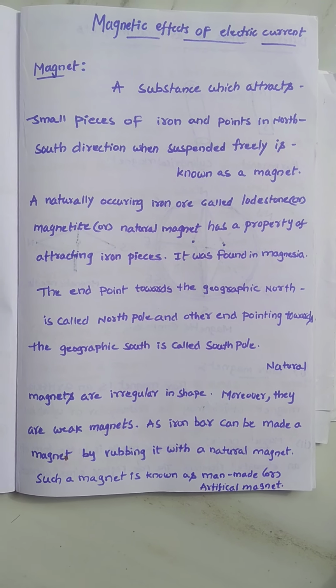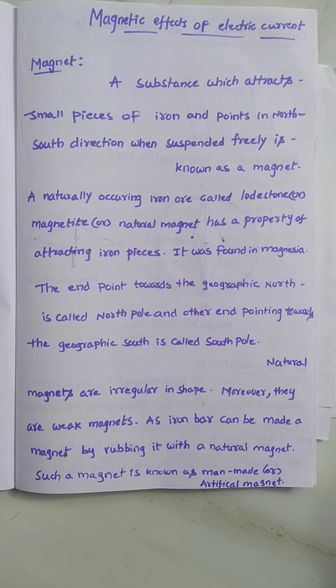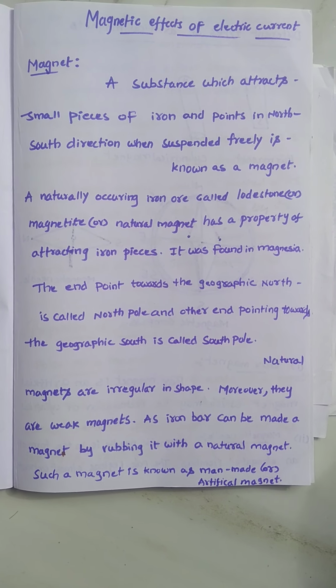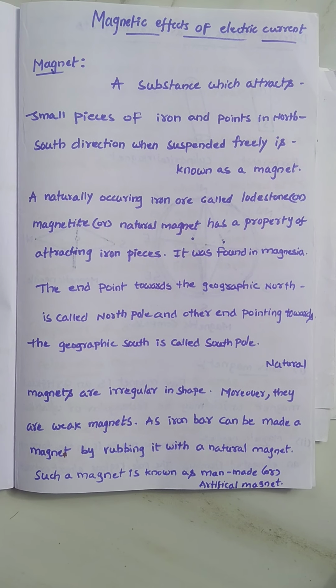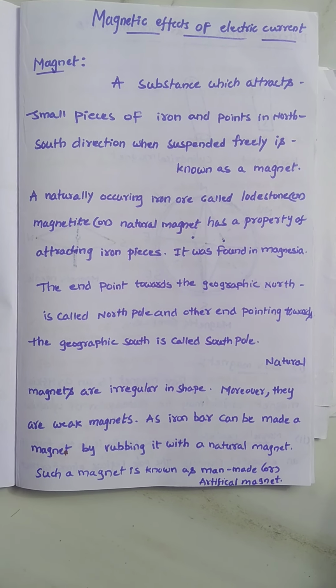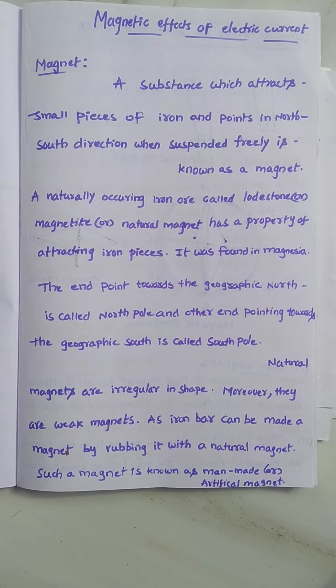Whenever you place a magnetic compass over the conducting wire while current is passing through it, the magnetic needle shows deflection. So it means the current carrying conductor produces a magnetic field. Understand my point? The current carrying conductor produces a magnetic field actually.